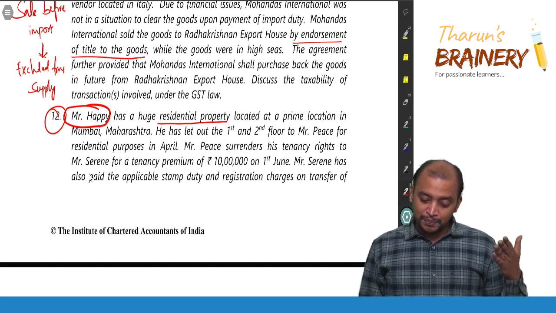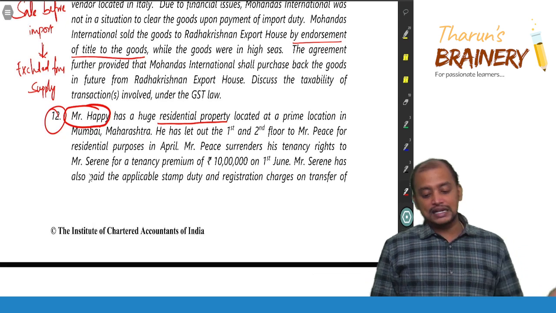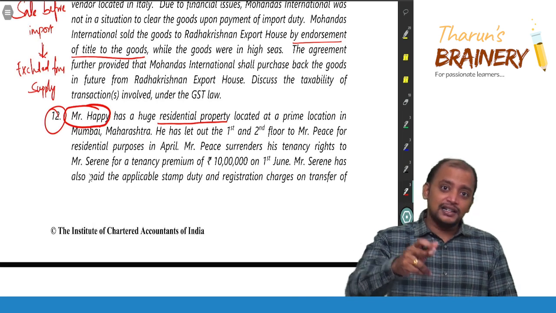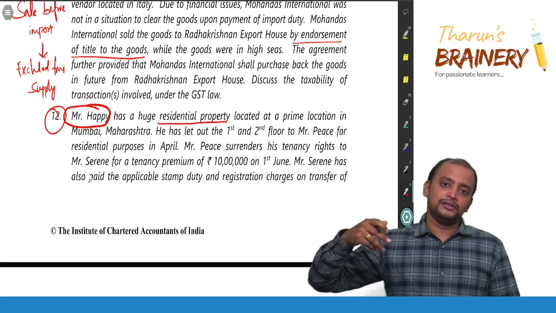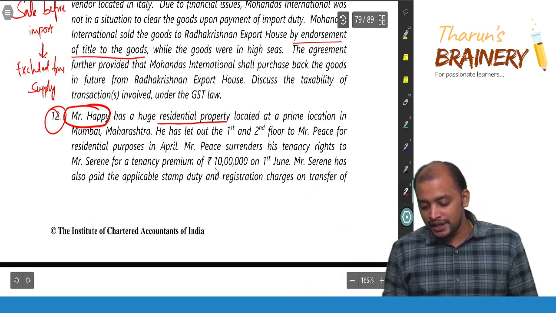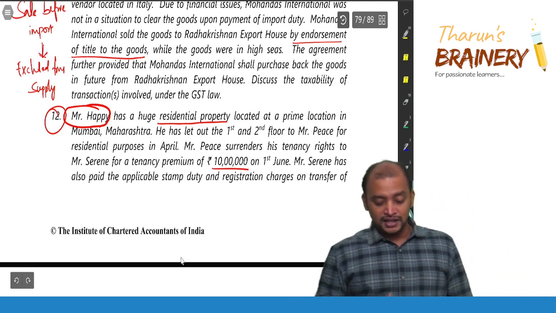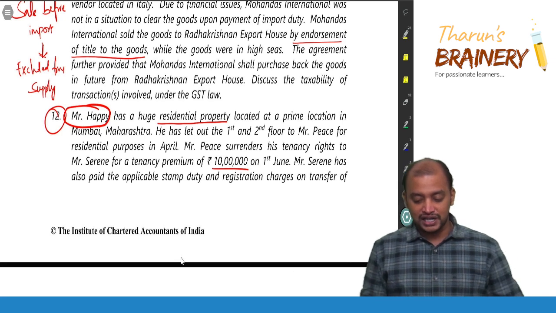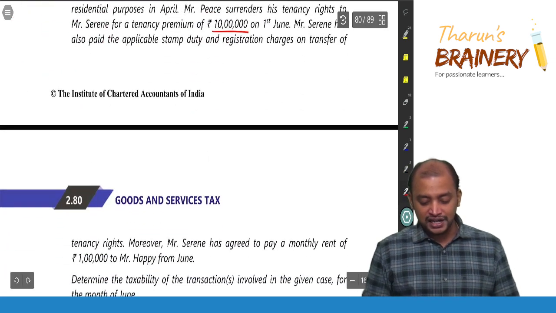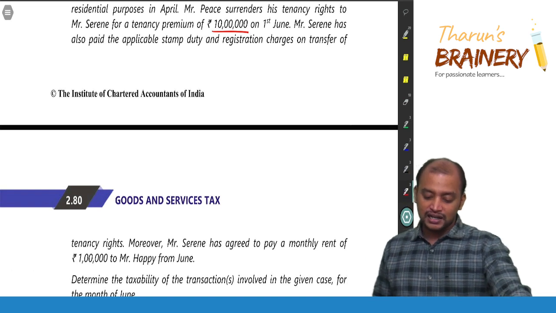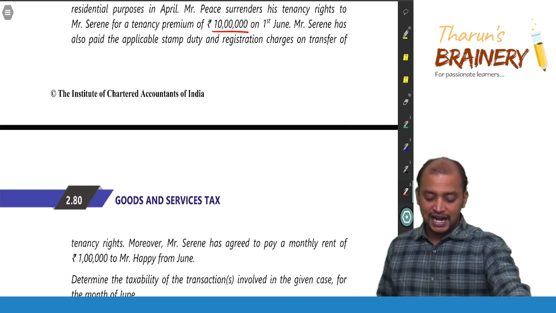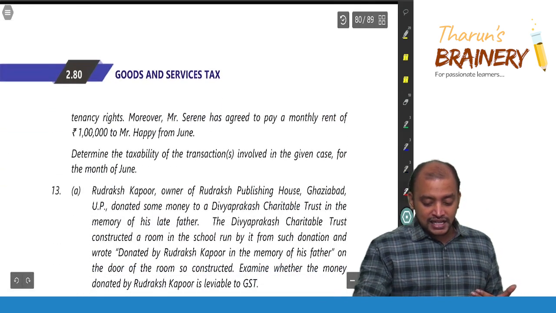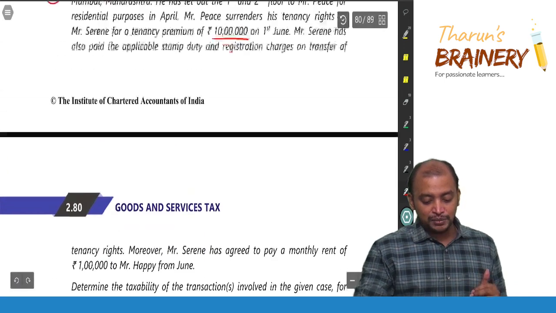Okay. Mr. Peace surrenders his tenancy rights to Mr. Serene for a tenancy premium of 10 lakhs. So tenant surrendering the tenancy right, for which some 10 lakh rupees is received on 1st June. Mr. Serene has also paid the applicable stamp duty and registration charges on transfer of the tenancy right. Moreover, Mr. Serene has agreed to pay a monthly rent of 1 lakh to Mr. Happy from June. Okay, done. This is the transaction. Determine the taxability of transactions involved in the given case for the month of June.